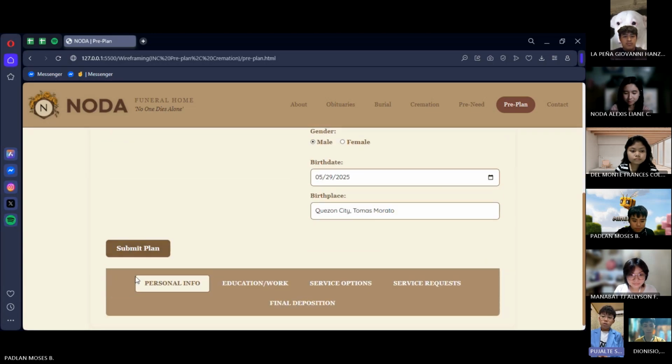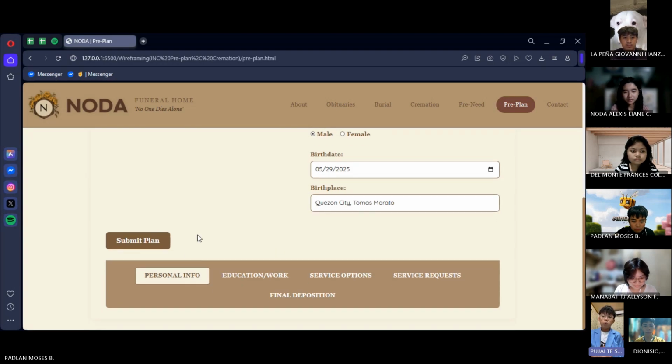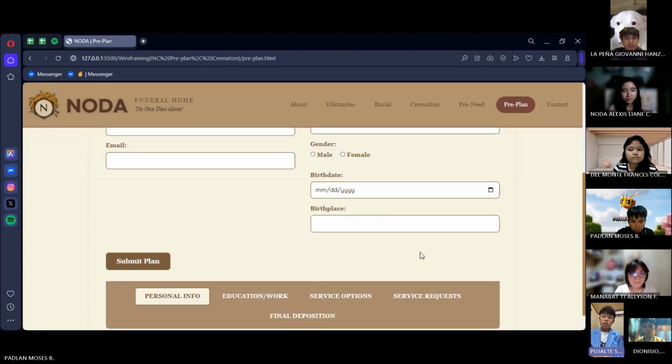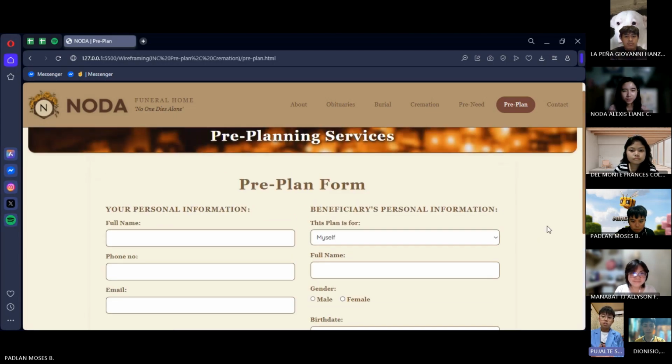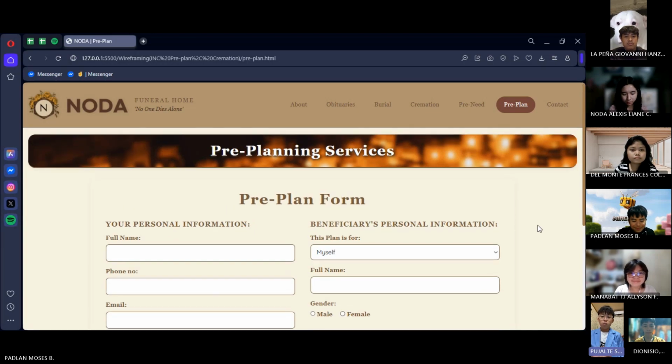So now let's scroll a bit more. Here's the payment option section. It is very straightforward. Pick what works best for you. No pressure, no confusion. All buttons, all fields respond smoothly, which provides instant feedback. Another big one in HCI. And finally, at the bottom, you'll see two buttons: confirm and submit plan if you're ready, and exit. This gives user control and freedom, no forced choices, just like any good interface should. That's it. Smooth and simple, made to help you plan without any complications.